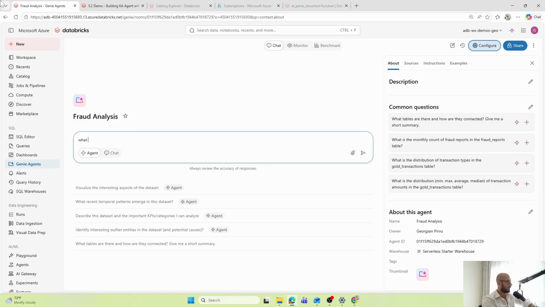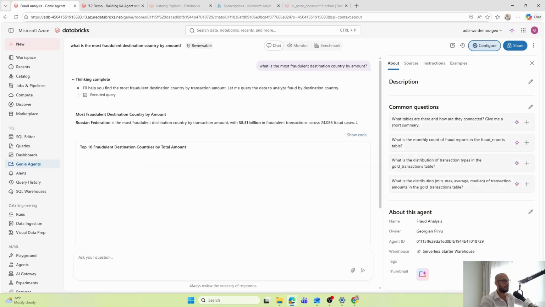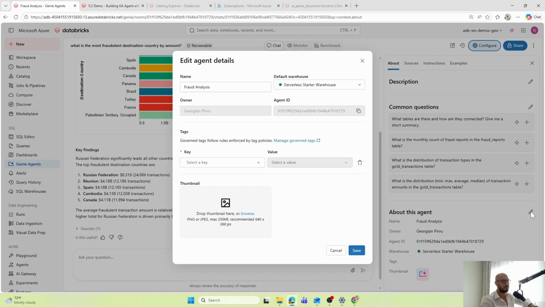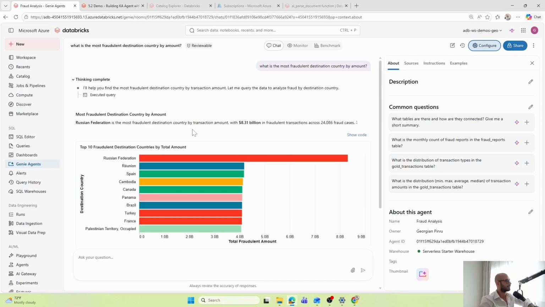Let's try with: what is the most fraudulent destination country by amount? Let's see if it can get the right answer. The first question might take a little bit longer until the warehouse is started. Now you can see here it's green and we have some answer.